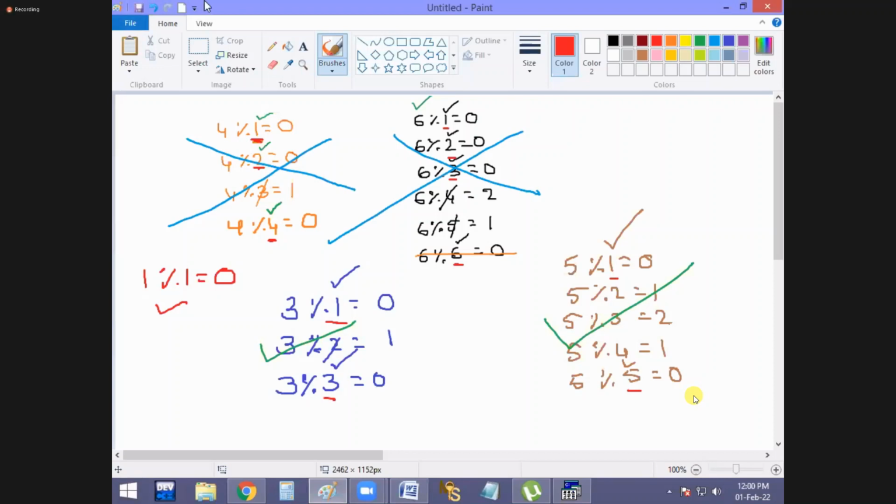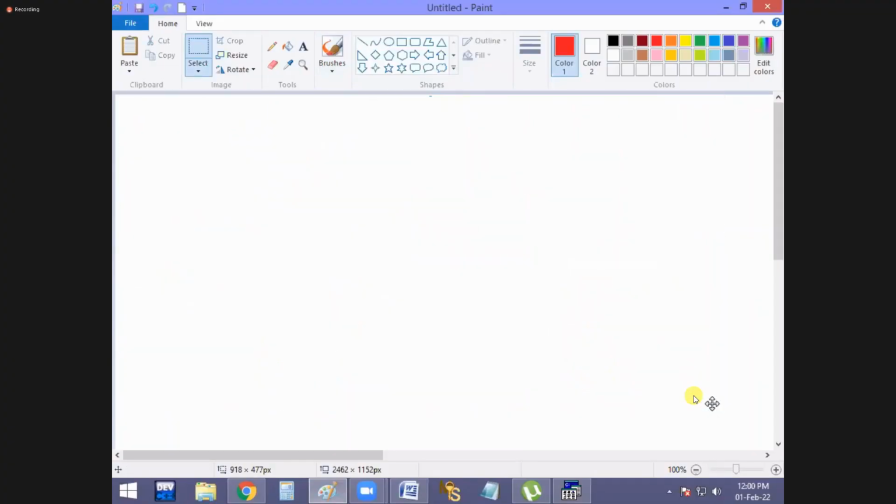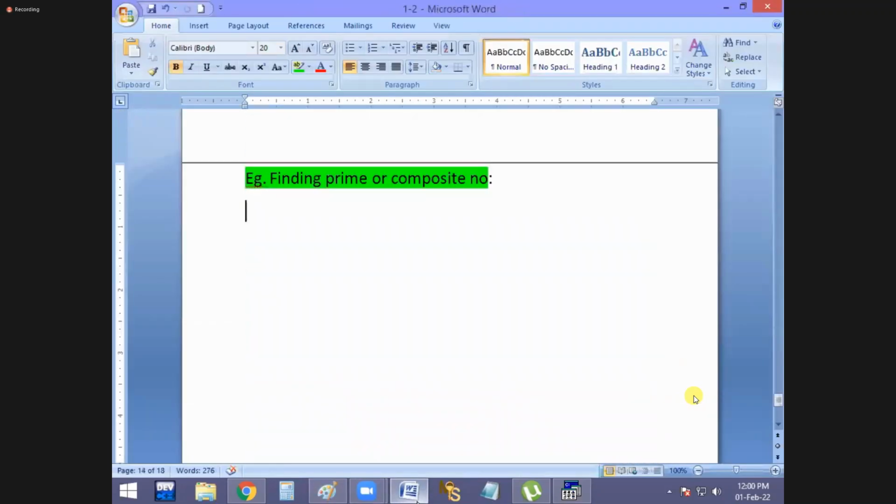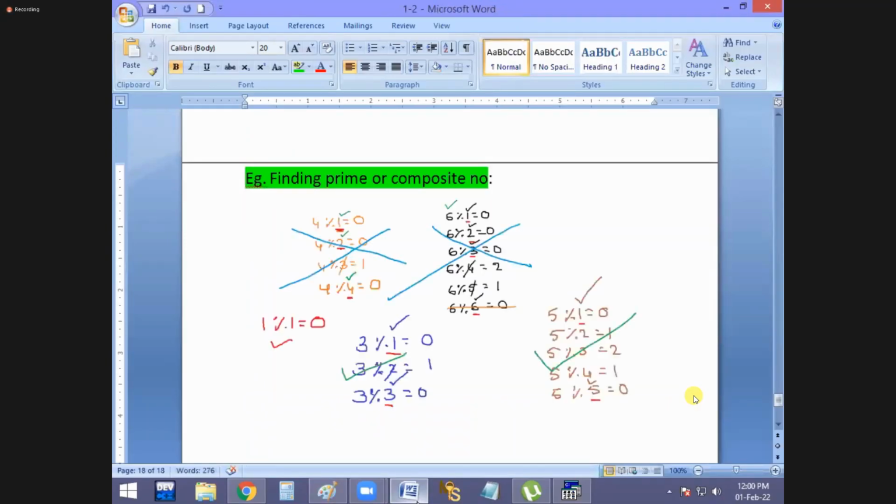Okay, right. And now tell me guys, previous example, this example, what is the difference? In the previous example, we are adding the factors. In this example, we are counting the factors. If the count is 2, it is a prime number. Otherwise not a prime number. Got it? It is the logic, guys.